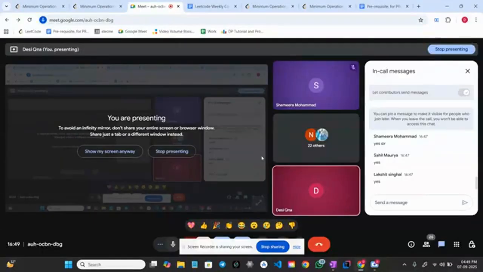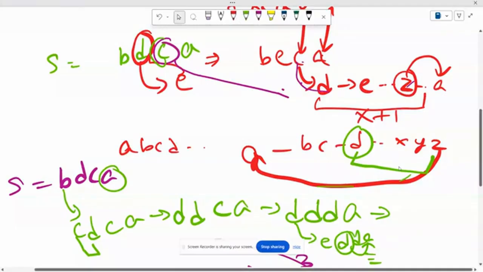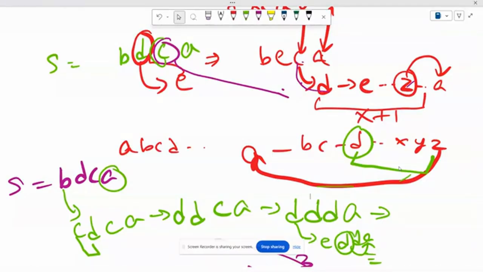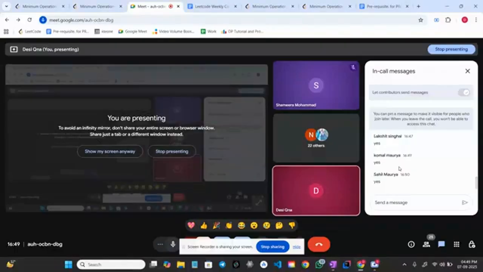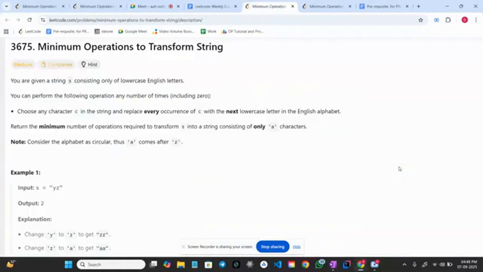Yes or no? But the problem is that this is done for one character, right? How will you calculate for the whole string? How will you make sure that the minimum operations required for all characters is best? What do you think? Because in the problem you can see, return the minimum number of operations required to convert S into a string consisting of A.